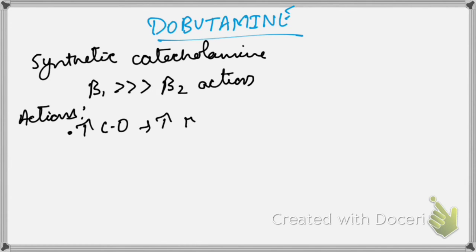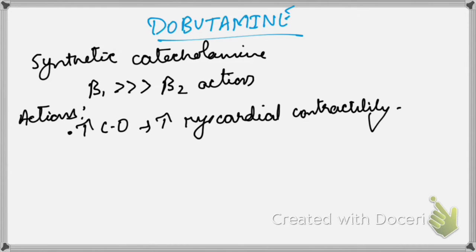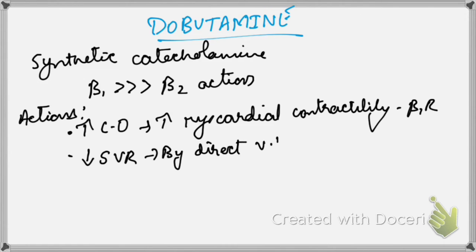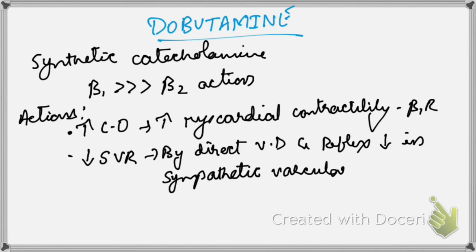Mainly it is an inotrope, so it increases cardiac output by increasing myocardial contractility via the beta 1 receptor. It also reduces the systemic vascular resistance by direct vasodilatory action, and also reflexly decreases the sympathetic vascular tone. So it does not increase the blood pressure per se. That's why I said it is an inotrope. Mainly it increases the cardiac contractility, and one more is it increases the heart rate via beta 1 action.